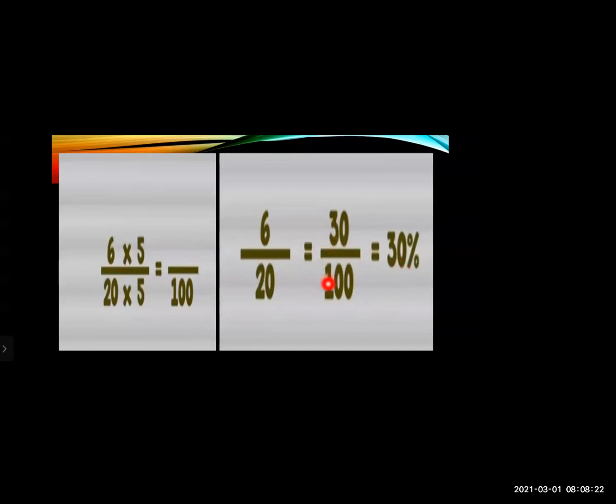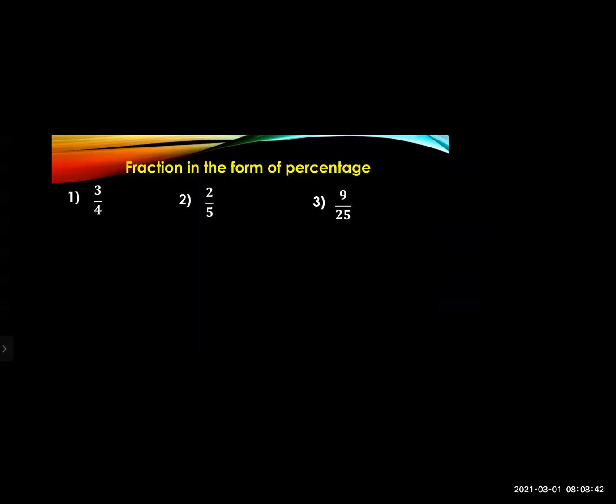So here 6 upon 20, we converted into a percentage. This is the ratio, right? 6 upon 20. So when you change the denominator by multiplying by 5, you will get 30 upon 100. And then the answer you get is 30%. Now there are some examples or sums we can solve over here.